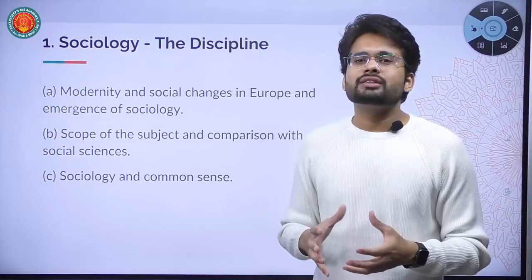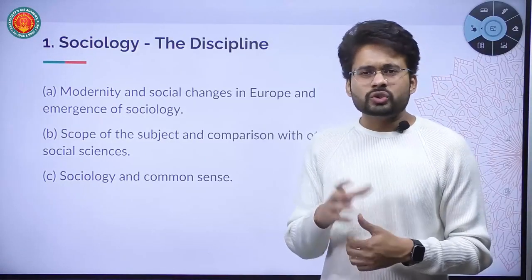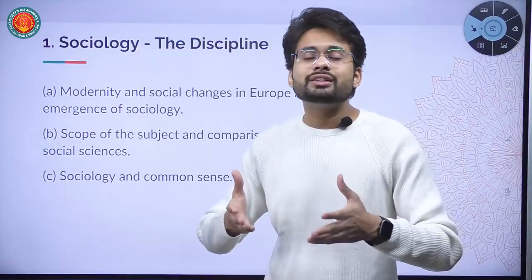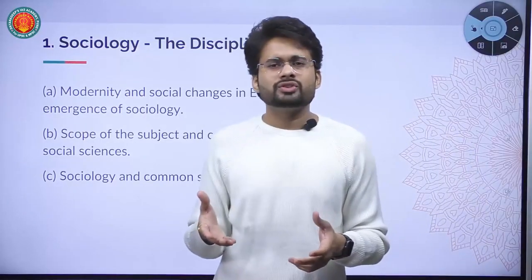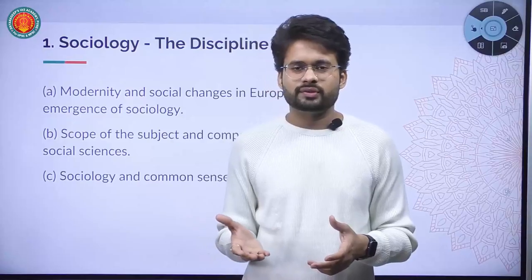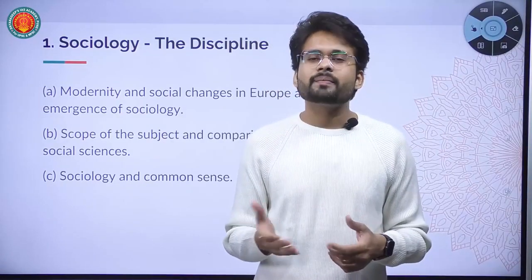We'll briefly discuss the idea of chapter 1 first. What is sociology actually? Sociology is a discipline in social sciences which studies society, social institutions, social relations, and social organizations.